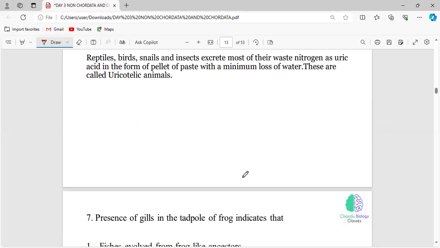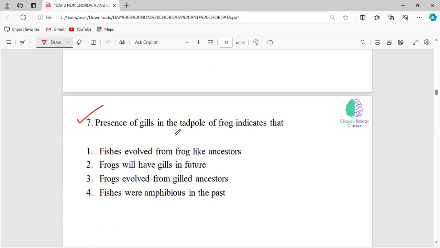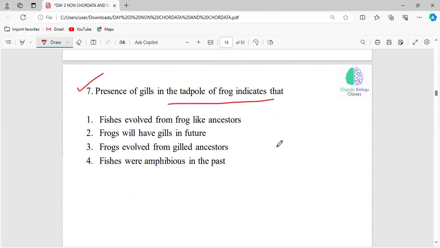Presence of gills in the tadpole of frog indicates that fishes evolved from frog-like ancestors. Frog will have gills in future. Frogs evolved from gilled ancestors. Fishes were amphibious in the past.